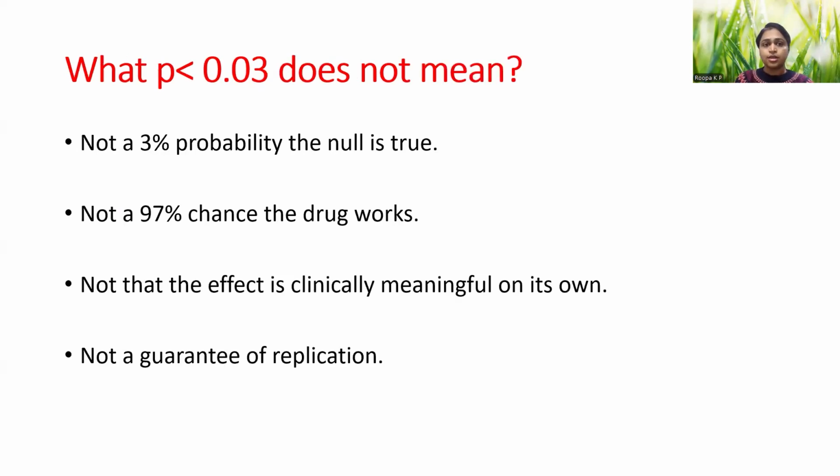With that, we should also understand what it does not mean, which is more important, because that's where the confusion happens. This p of 0.03 does not mean that there is a 3% probability that the null hypothesis is true, or a 97% chance that the drug works, or that the effect is clinically meaningful on its own. It's also not a guarantee of replication. It can be statistically significant, but whether it's clinically significant requires further investigation and other parameters that we need to look into.